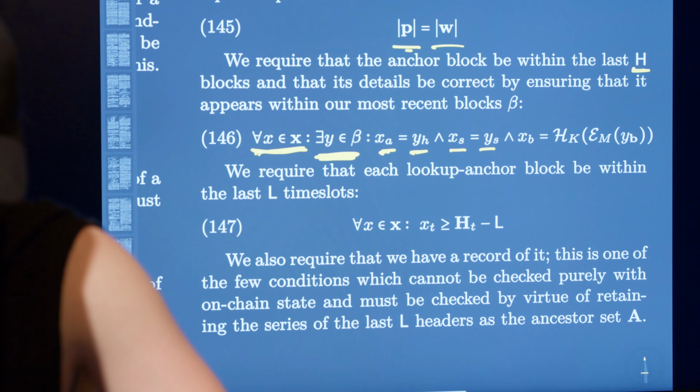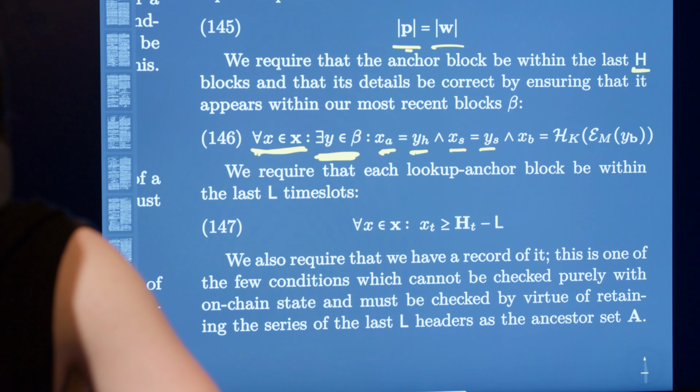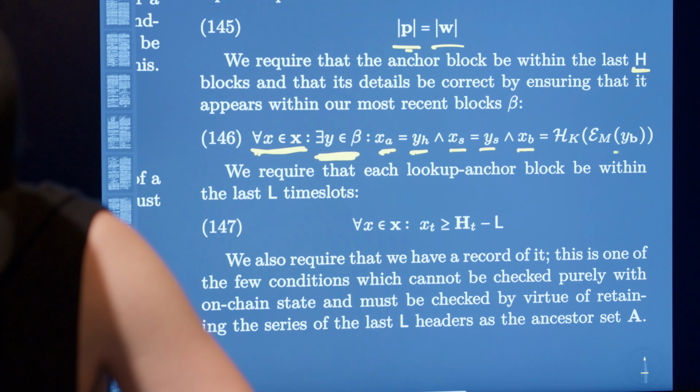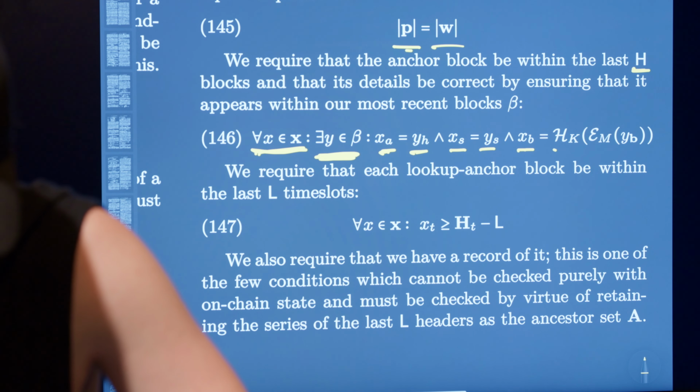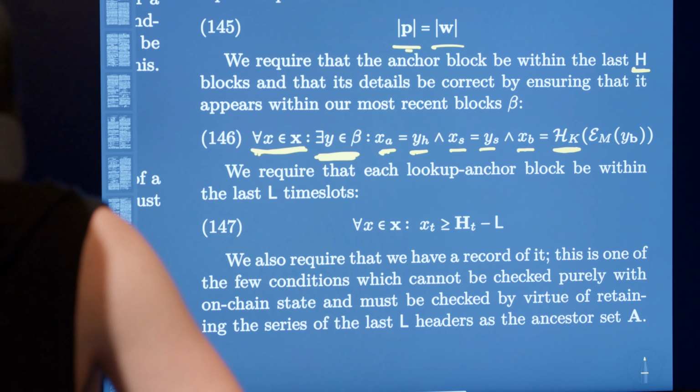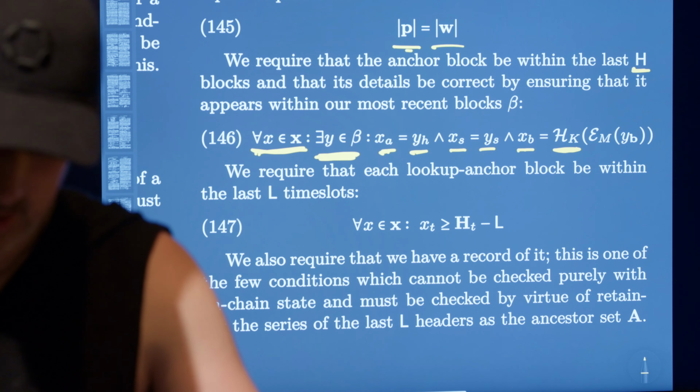What is S? Just look at the L time slots. No. Okay, so XB. Right, so the Ketchak. Yeah. Okay. Right. Yes. So XS.